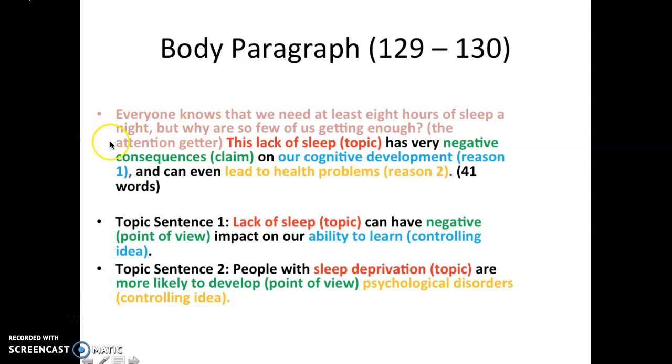So this here is an example of an intro that I've already talked about. If we read this: everyone knows that we need at least 8 hours of sleep a night, but why are so few of us getting enough? This is the attention getter, to grab the attention.